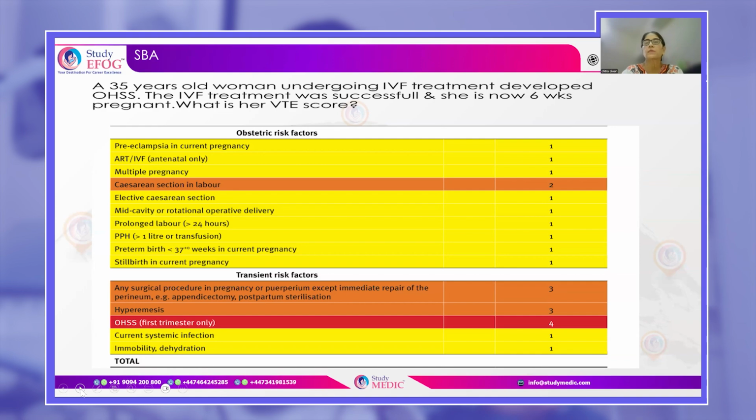Any surgical procedure done in pregnancy or in the puerperium, except immediate repair of the perineum. Okay, that means suturing of an episiotomy. That is not considered to be a high risk factor. So emergency appendicectomy done either in the antenatal period or postpartum period, or postpartum sterilization. Hyperemesis. These are transient risk factors. So they have a score of 3. And then current systemic infection or immobility, dehydration. All these are a score of 1. So these are other various risk factors that you should be aware of and what is the score for them.